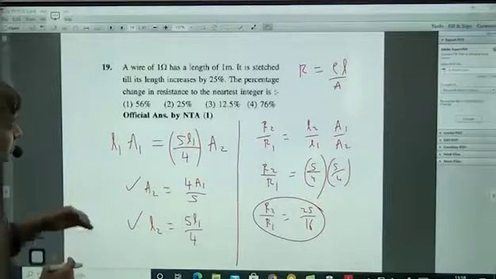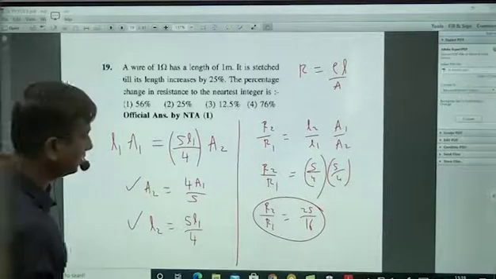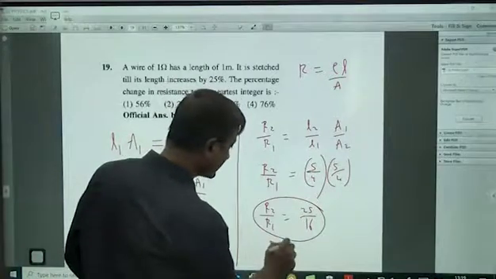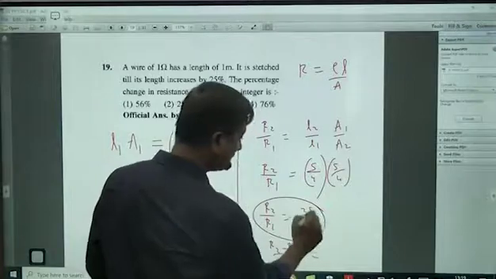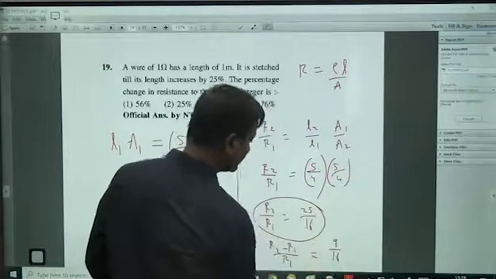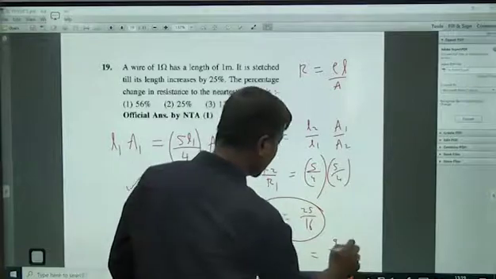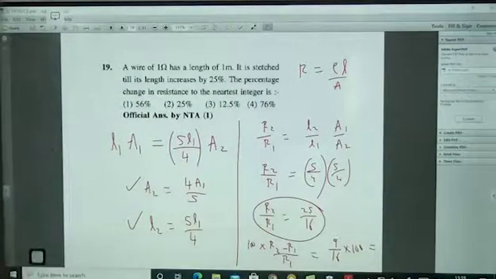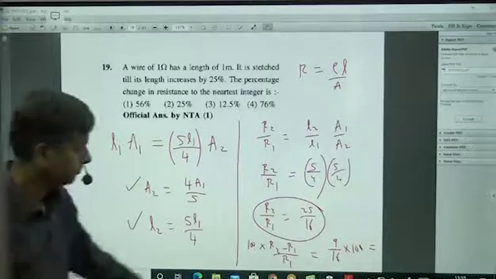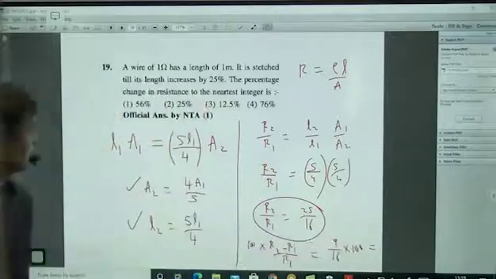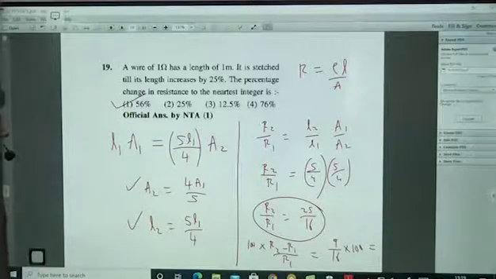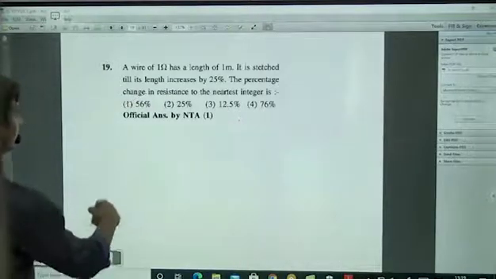Now this change they are asking. Change means definitely minus 1 if you do, you will get R2 minus R1 by R1. So you will get 9 by 16, into 100. Go ahead. Okay, so 16, 6 nines are 54, 55, 56, close. That's all. That's the chain. Good question. Next.